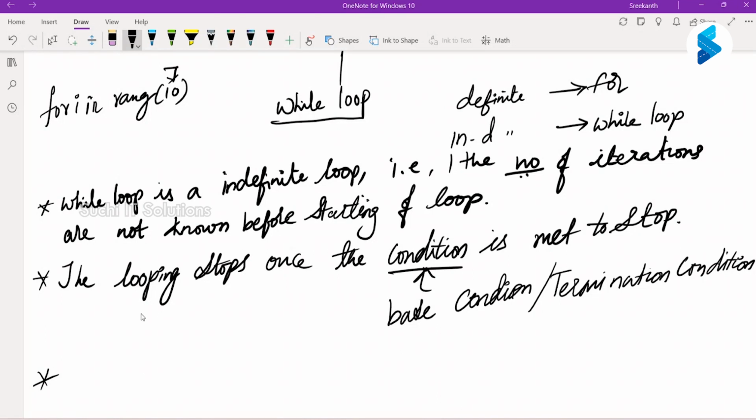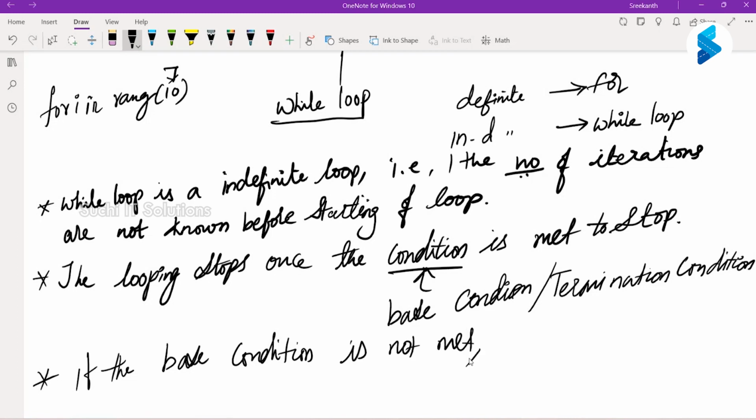So that becomes an infinite loop. If the base condition is not met, it will lead to an infinite loop.